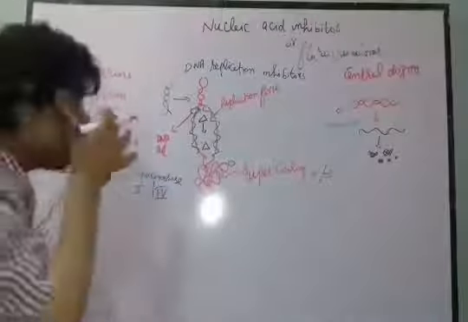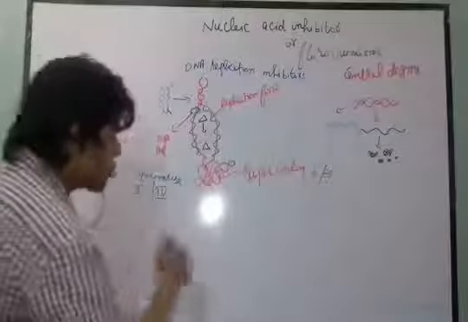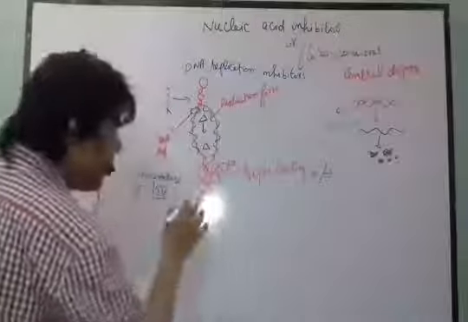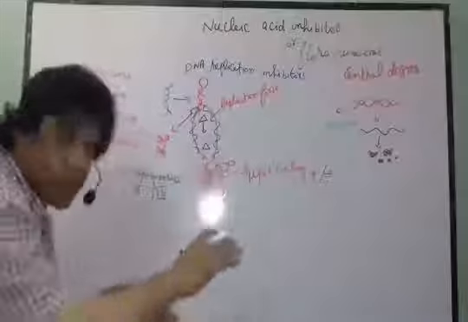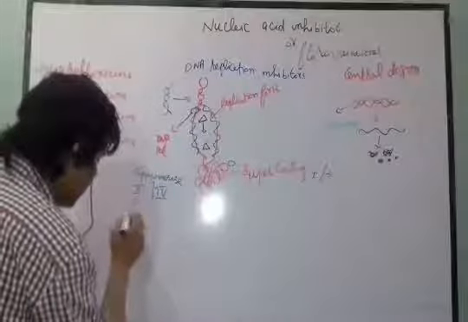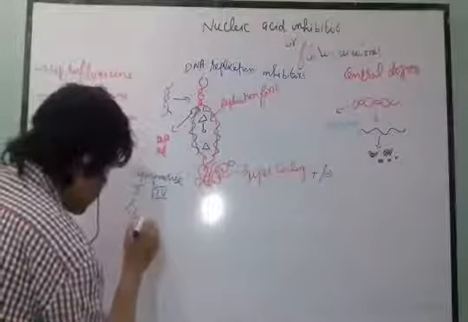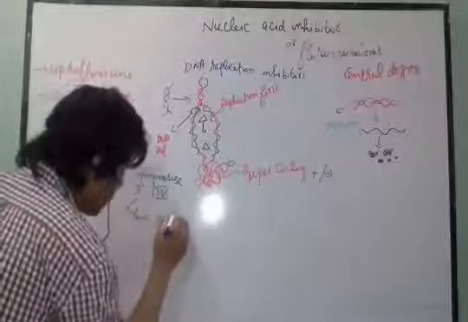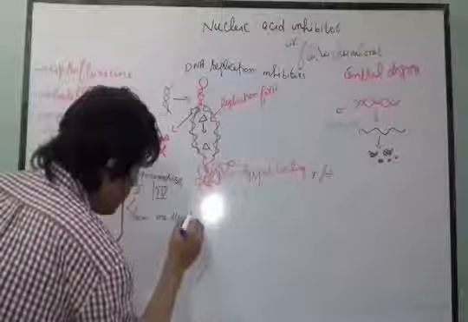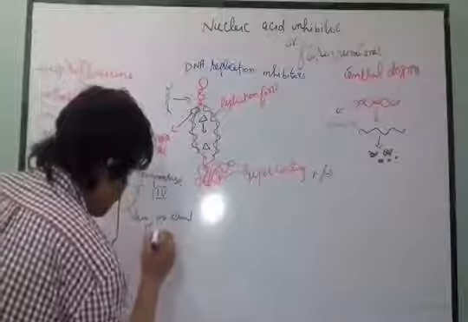Now what actually happens? This topoisomerase 2 will cleave one strand of DNA.